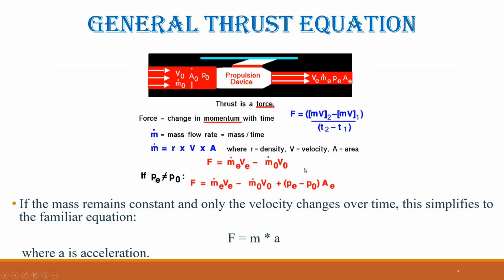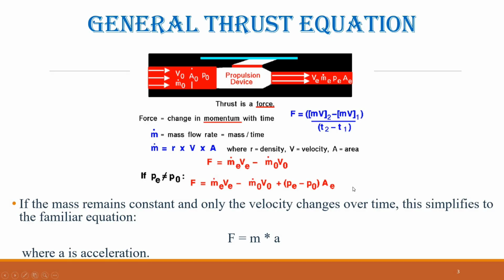Therefore, the most general form of the thrust equation becomes thrust equals mass flow rate at exit times exit velocity minus mass flow rate at entrance times entrance velocity plus exit area times exit pressure minus free stream pressure.